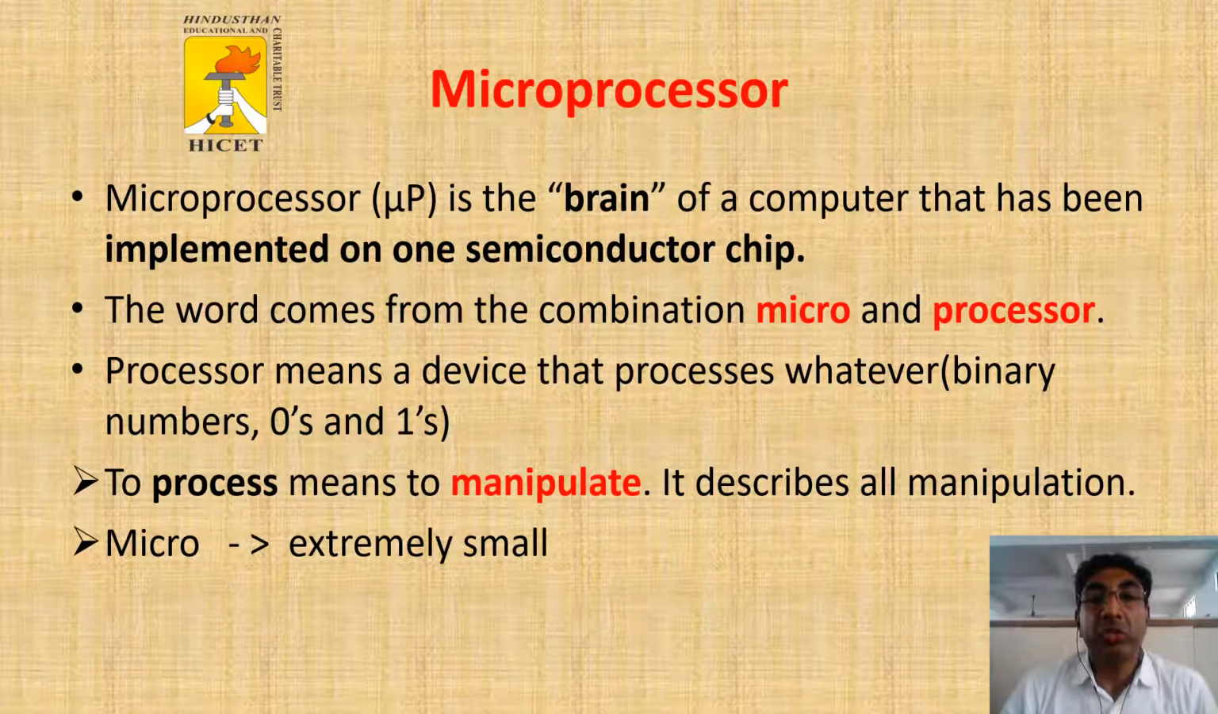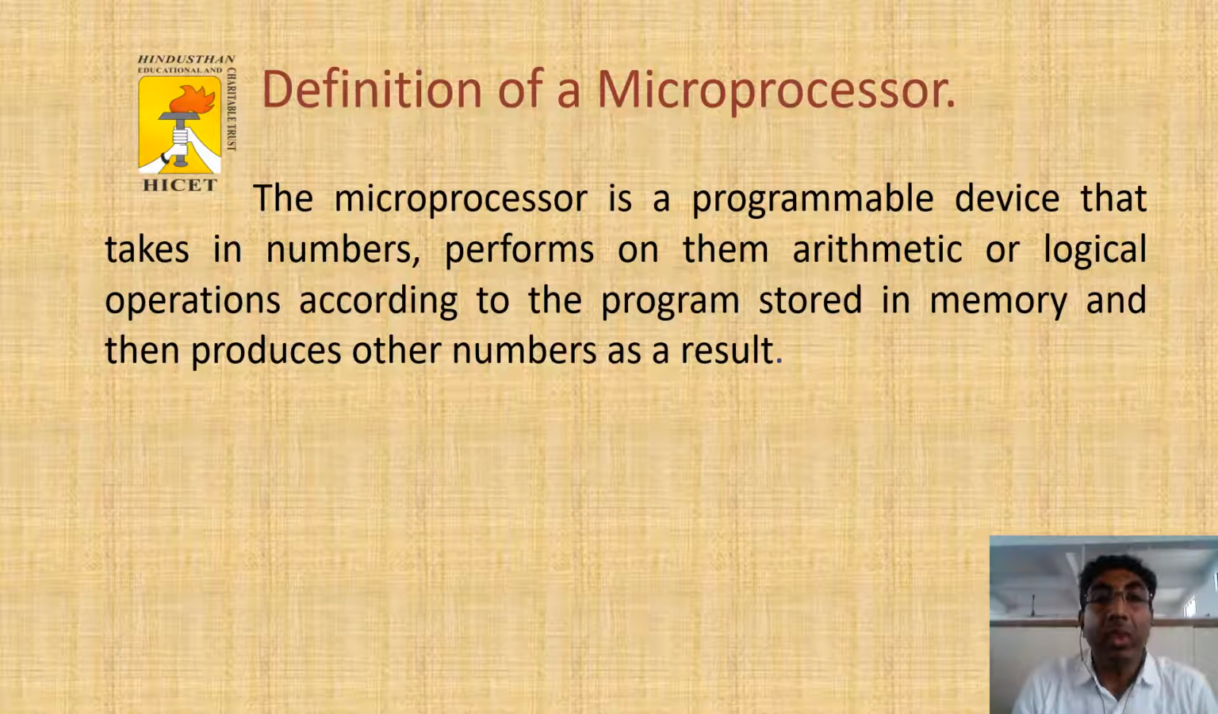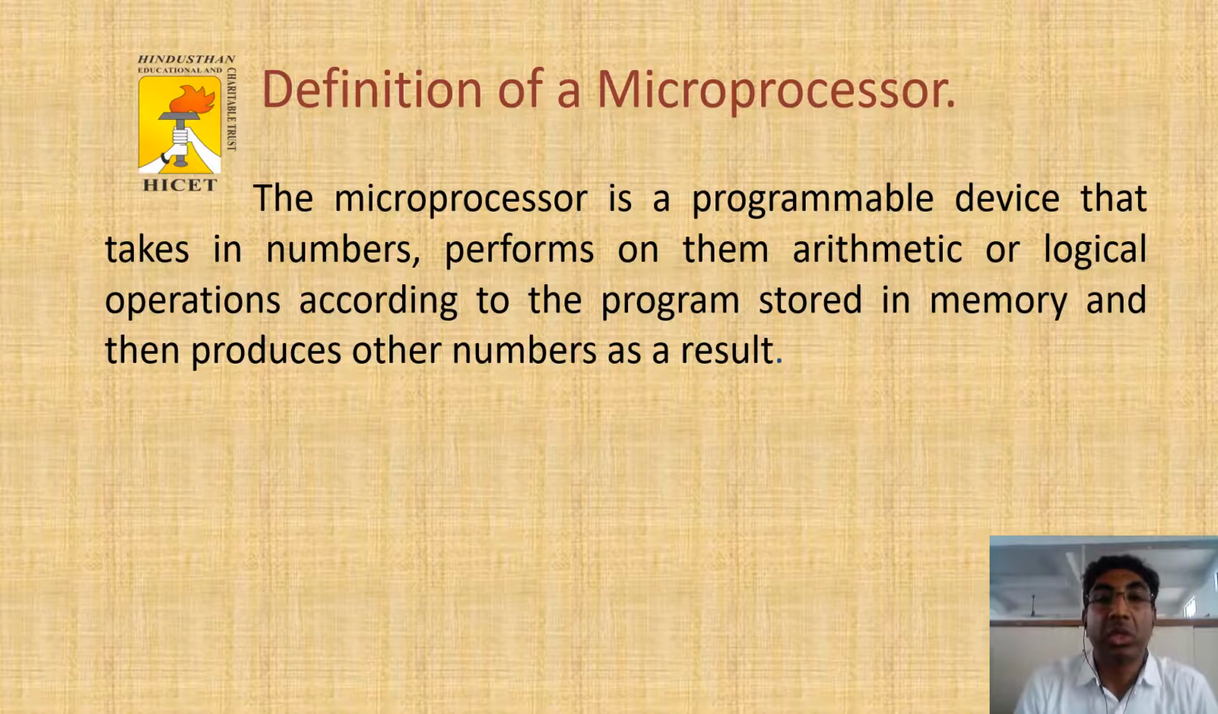The word comes from the combination of micro and processor. The processor means a device that processes numbers, zeros and ones. To process means to manipulate. It describes all manipulation. Micro means small. The microprocessor is a programmable device that takes in numbers, performs an arithmetic or logical operation according to the program stored in memory, and produces other numbers as a result.